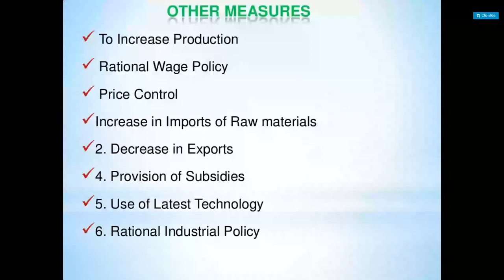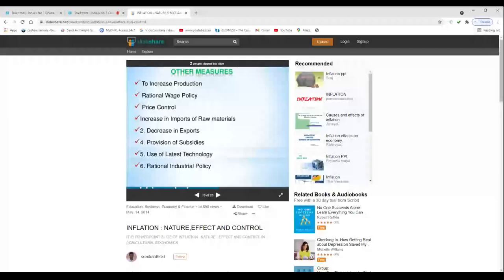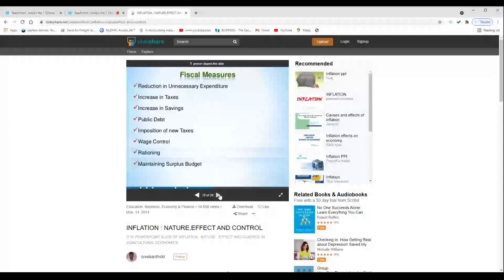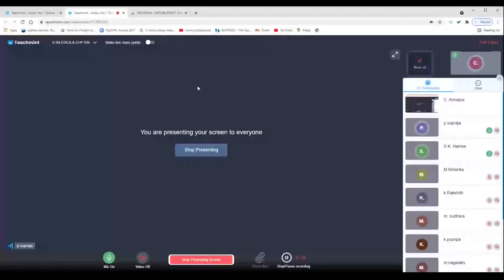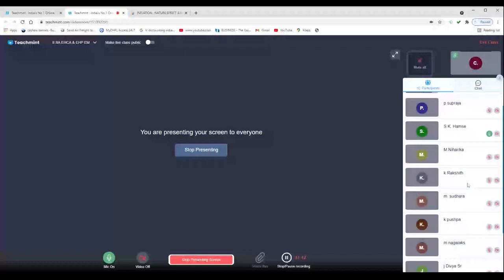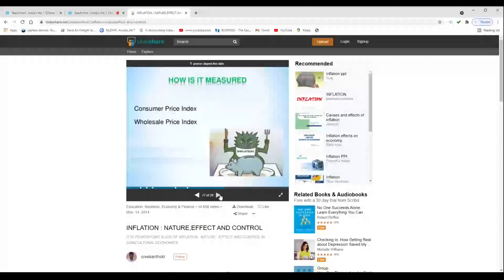Consumer price index is a measure estimating the average price of consumer goods and services purchased by households. That means from the side of consumers, the average price which consumers are paying for the purchase of goods and services is called the consumer price index. It measures the price change for a constant market basket of goods and services from one period to the next within the same area. That means in one area, how the prices change from time to time, that it calculates.